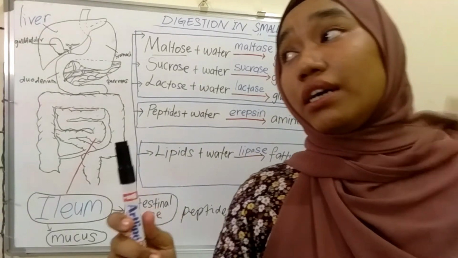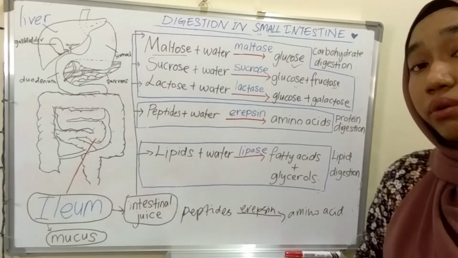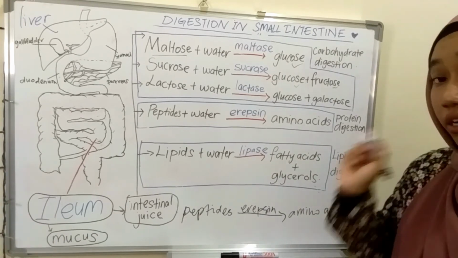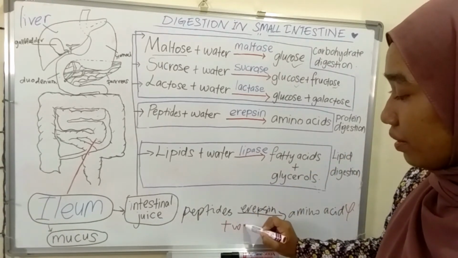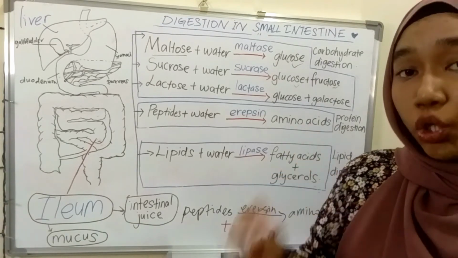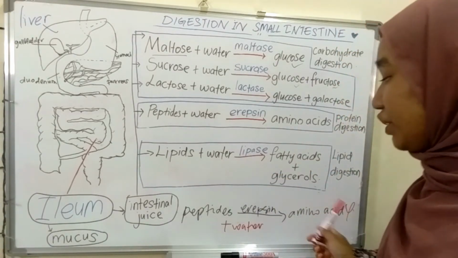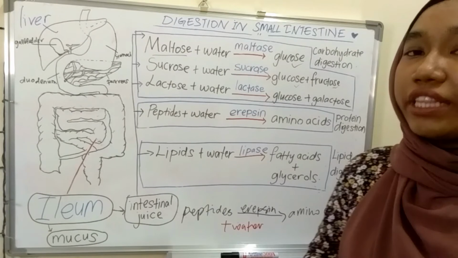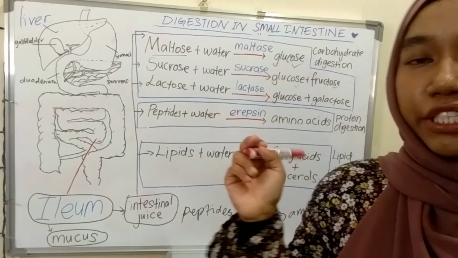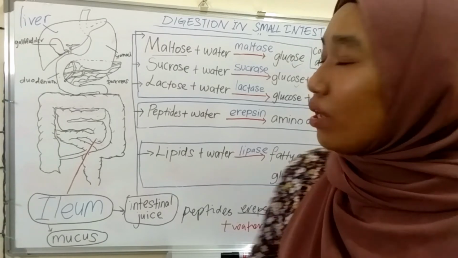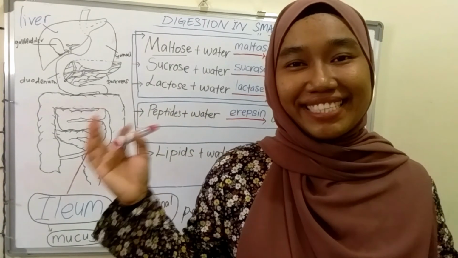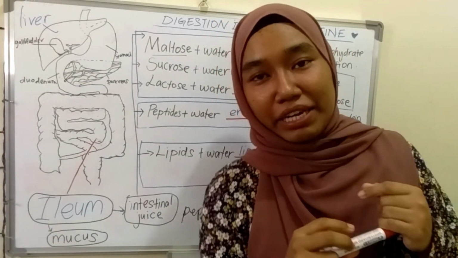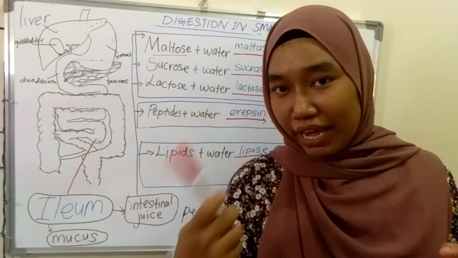So do you think my answer is wrong or right? Okay, wrong. Why? Because I did not add the water. Water must be included in the enzymatic reaction because the reaction is hydrolysis. Hydrolysis must include water in the enzymatic reaction. Okay. That's all for digestion in the small intestine. If you have any question about this part, you can ask me right now.